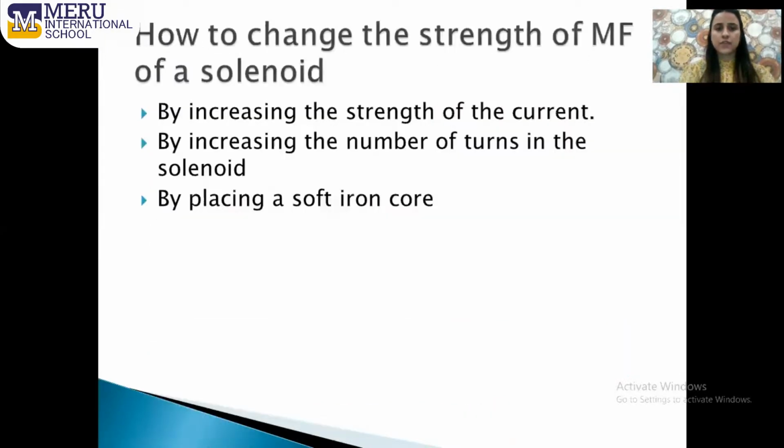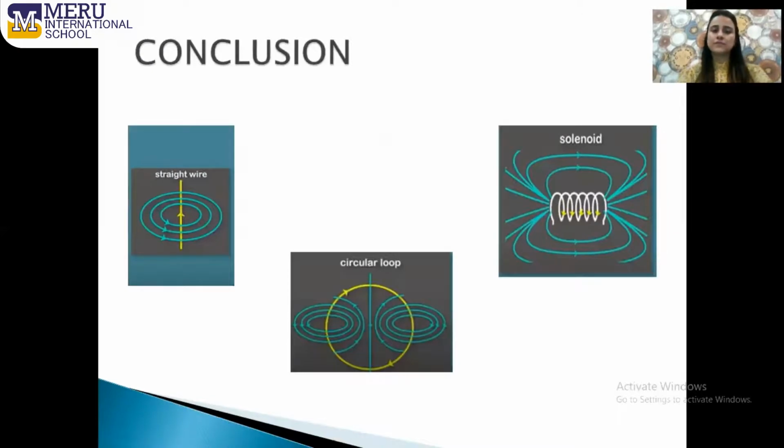So what have we learned? We have learned about magnetism, and secondly, we have learned about electromagnetism. In electromagnetism, we have learned about the Oersted experiment. Secondly, we have learned about the shapes of different conductors, like a straight wire, a circular loop, and a solenoid. So that's all for today's session. I hope you have learned something from my video. Thank you so much for watching it.